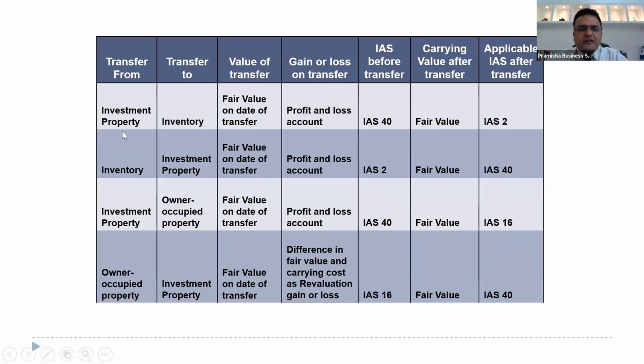Investment property, transfer to inventory. Whatever is the fair value on the date of transfer, we record the difference as part of P&L, and the standard, before transfer it was IAS 40, after transfer it becomes IAS 2. So the carrying value of the investment property on the date of transfer becomes the value of the inventories on the date of transfer.